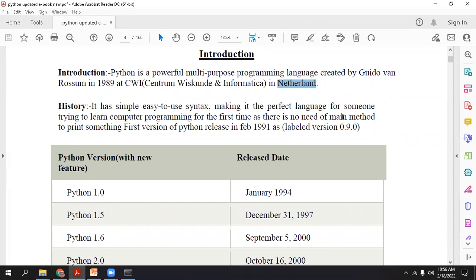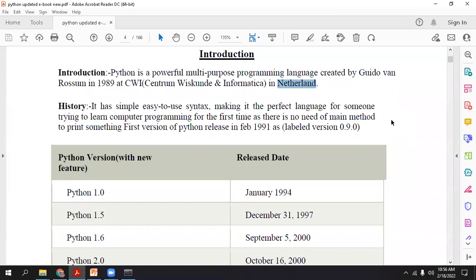Anyone? Introduction of the Java programming language. It is also 1991. So why am I asking this question? Because you can understand that both the languages Python and Java were developed in the same year. The concepts were developed the same year by different mathematicians or different scientists.